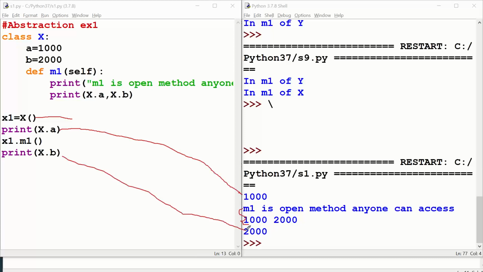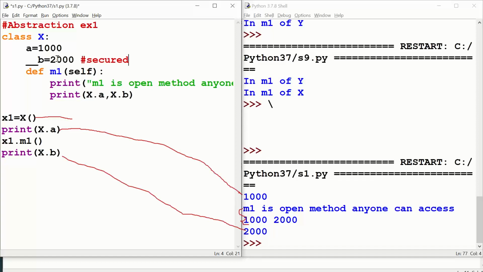So where is the abstraction I have shown here? I have not shown any abstraction as of now. Now you see, I would like to make a small change to my program. This b is a very crucial variable. Nobody should access it outside of class. So if that is the case, you have to put underscore underscore b. So now this is locked, or else secured. Just write down secured.